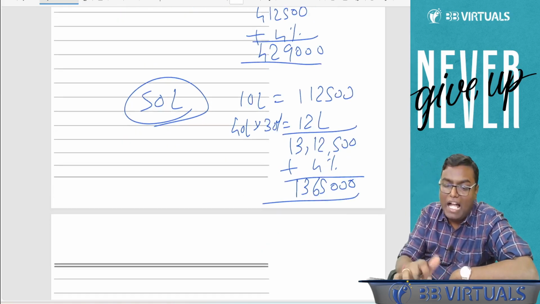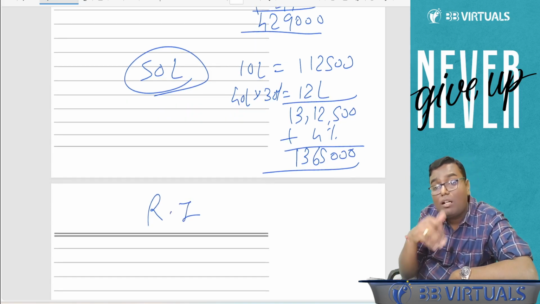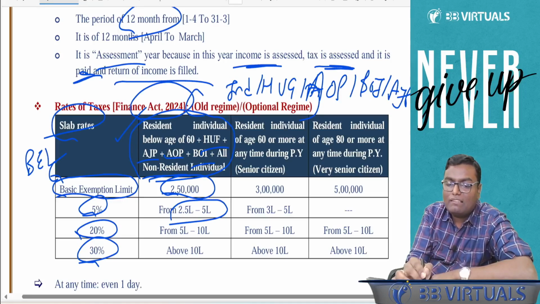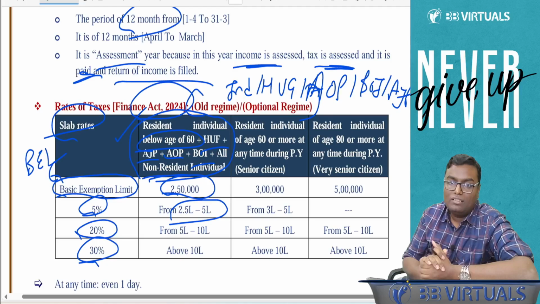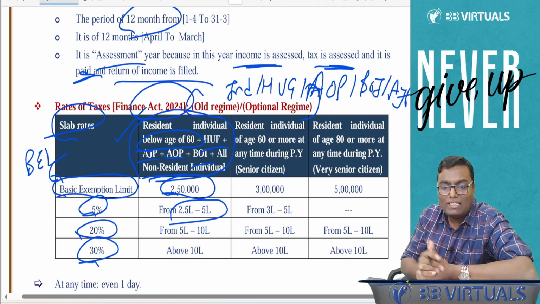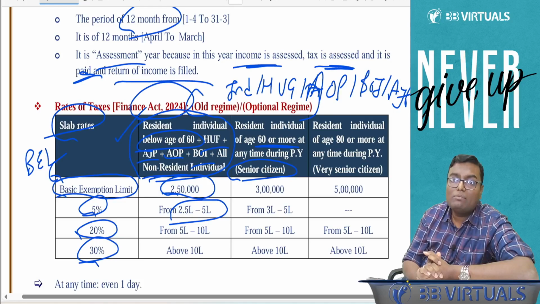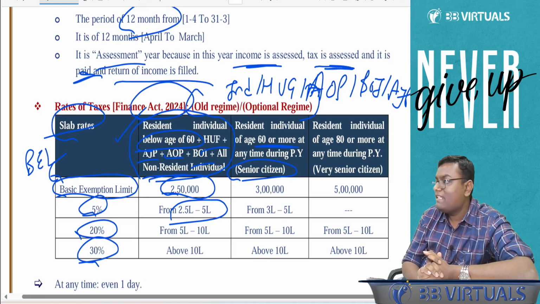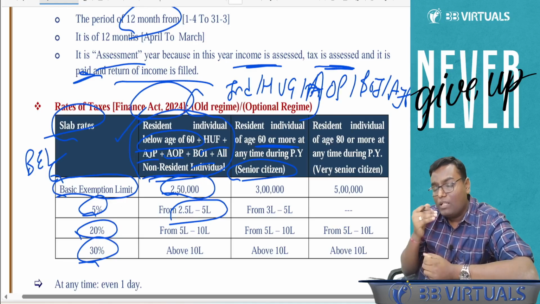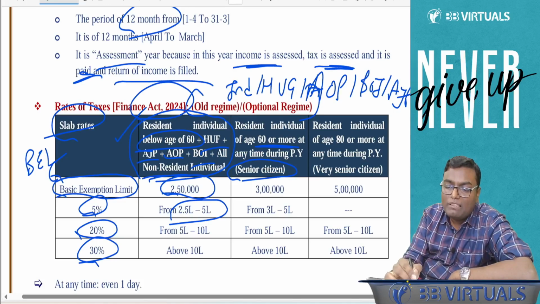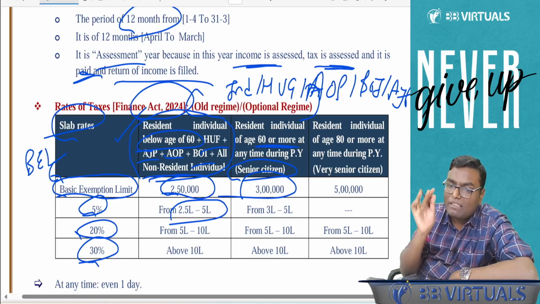What if I am a resident individual, but I have completed my age of 60 years? See, in the first column, which resident individuals are covered? Those who are below 60. What if I am a resident individual whose age is 60 or more? I will be called a senior citizen. Government says your medicine expense will be much more now. And that's why if you are a resident individual who has completed 60 years or more, that is a senior citizen, your basic exemption limit will not be 250, it will be rupees 3 lakh.